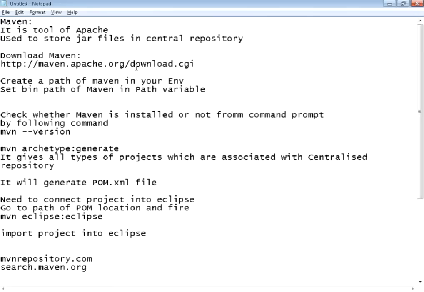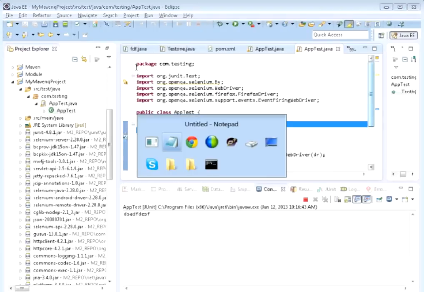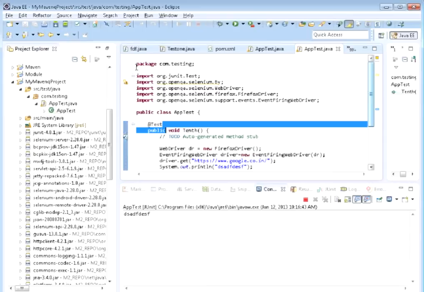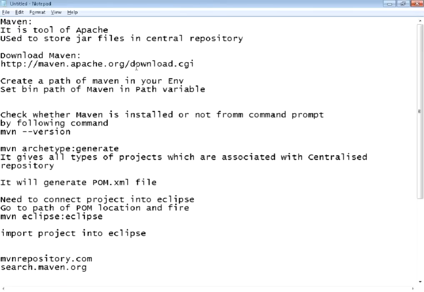Okay. Now let's see how to download Maven, how to configure Maven, how to connect it with Eclipse, and how to pull a particular jar file of some version using our code. Let's see all the things step by step. So I think you're clear with the basic definition of Maven.